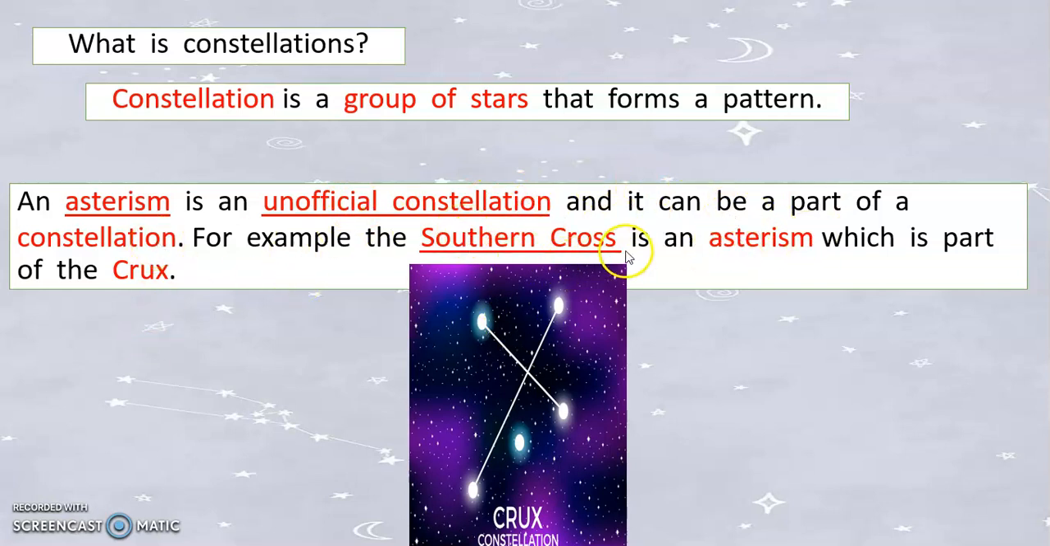For example, the Southern Cross is an asterism, which is part of the Cross. So, this is the Southern Cross, and this is the Cross. This is the asterism, and this is part of the Cross. Again, this is the Cross, and this is the Southern Cross.